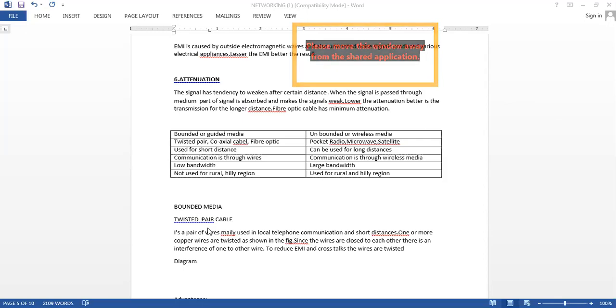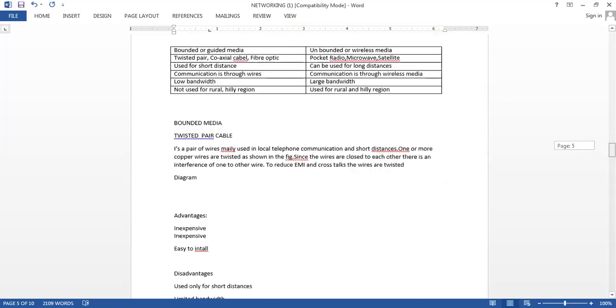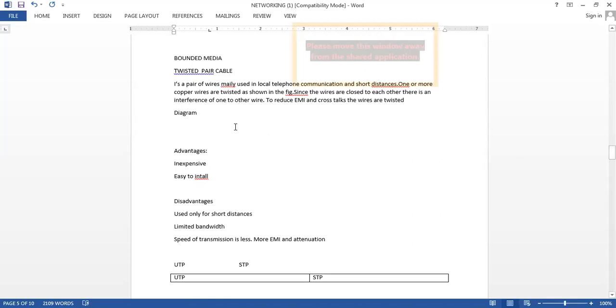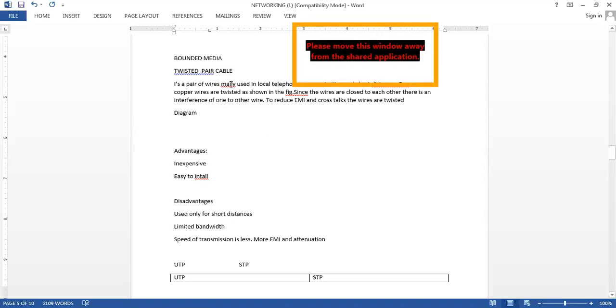So diagrams, I haven't yet drawn them, but twisted pair, if you have general knowledge, you can easily see. The wires are twisted, and usually they are used for simple local telephone connections.